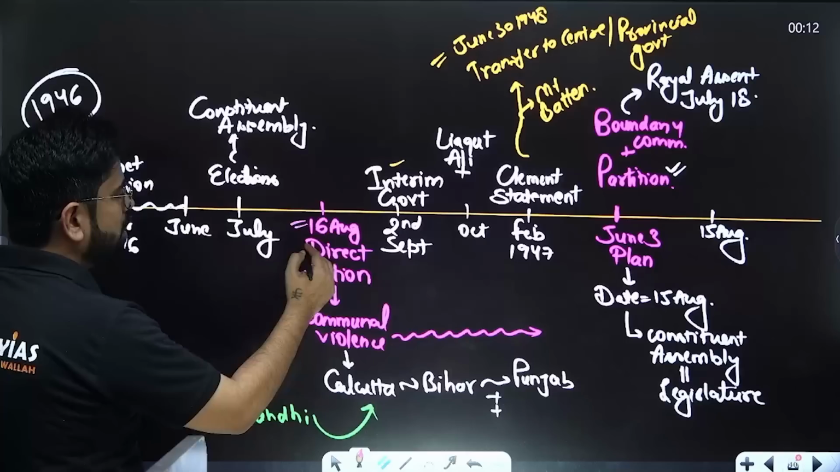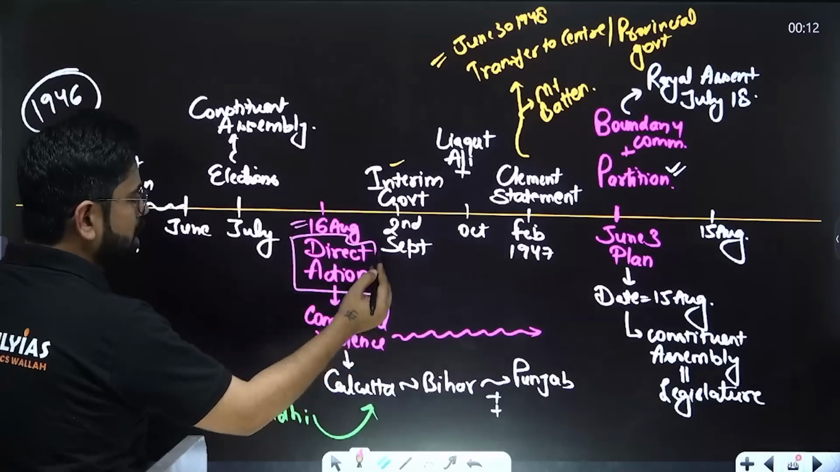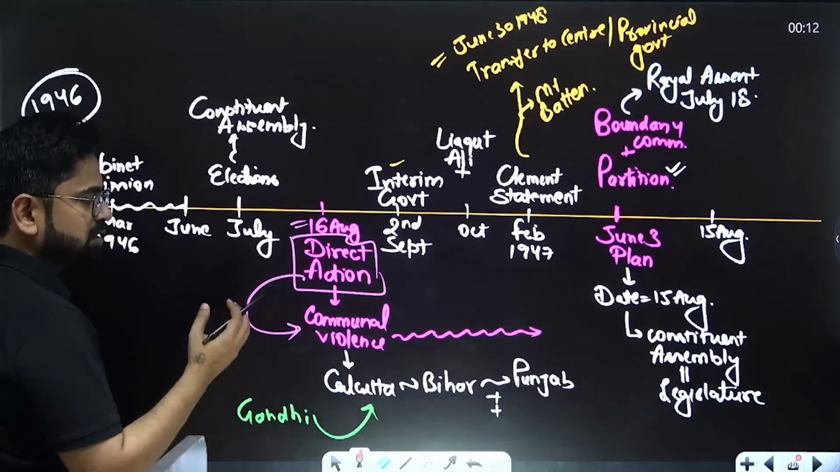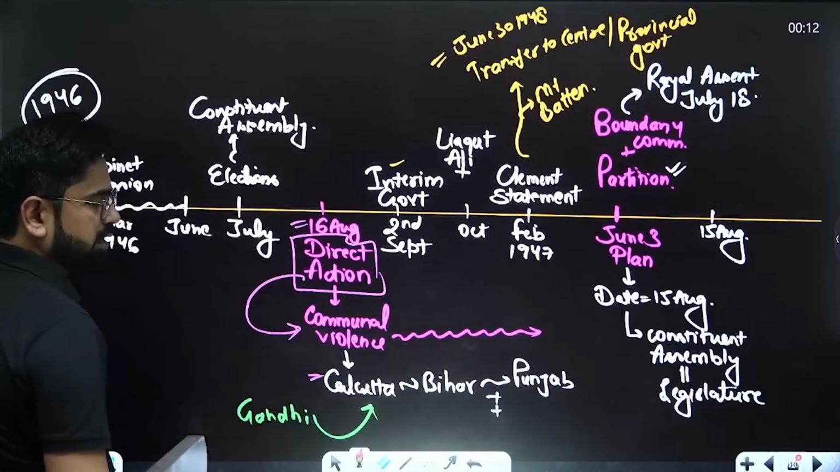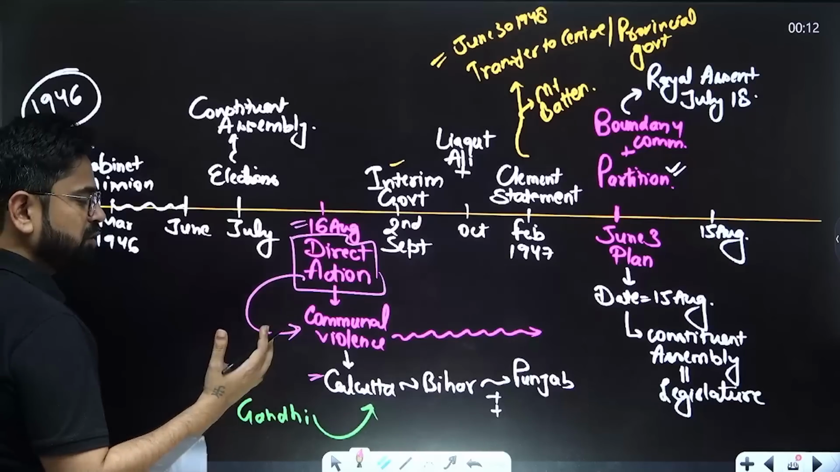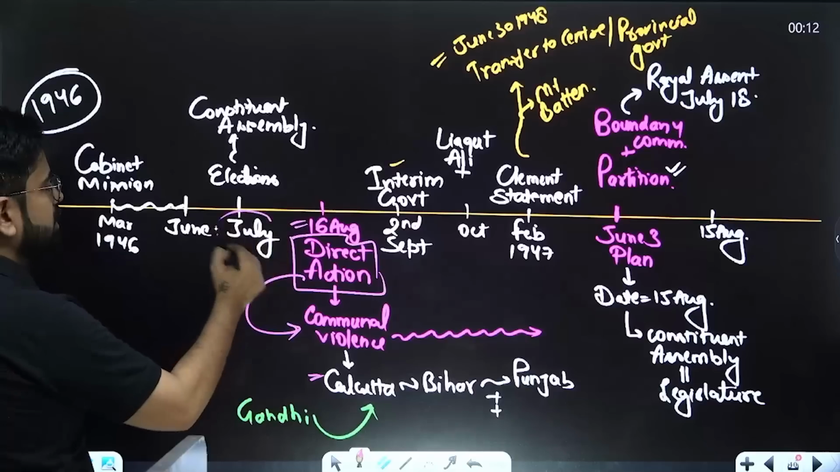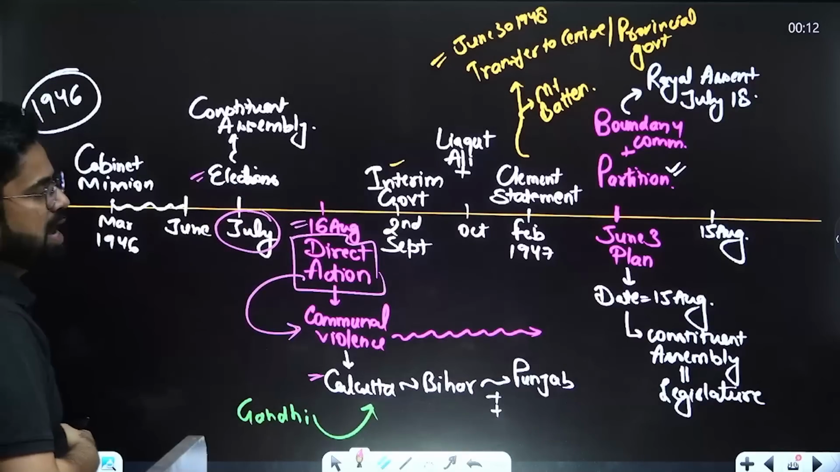So on 16th August, they went for Direct Action. The Direct Action basically led to communal violence, and this communal violence started from Calcutta. Then it spread to Bihar, then Punjab, then everywhere. Also, by July, the elections for the Constituent Assembly had already happened.